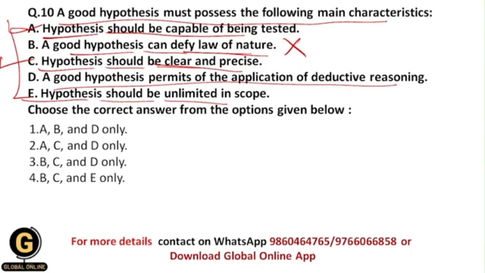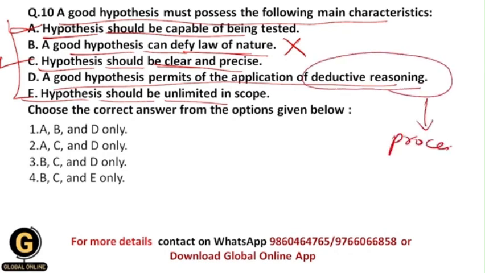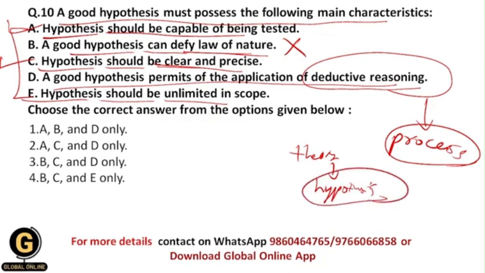Then, hypothesis permits the application of deductive reasoning. Deductive reasoning is a process, or you can say an approach, of research. In this approach basically we have an existing theory, and based upon the existing theory we formulate a hypothesis, and after that we test the hypothesis by using different statistical techniques, and after that finally we get the results.